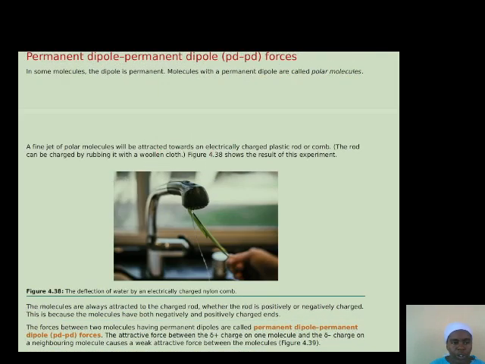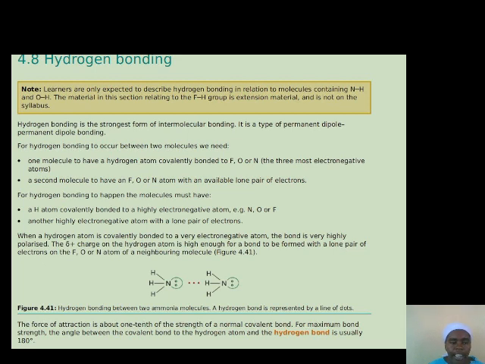Then we look at hydrogen bonding. A hydrogen bond is very strong, and it is the strongest intermolecular bonding, and it's normally a type of permanent dipole bonding. So hydrogen bonding occurs between two molecules, one which has a hydrogen atom covalently bonded to an electronegative atom, the atom that pulls electrons away from it,